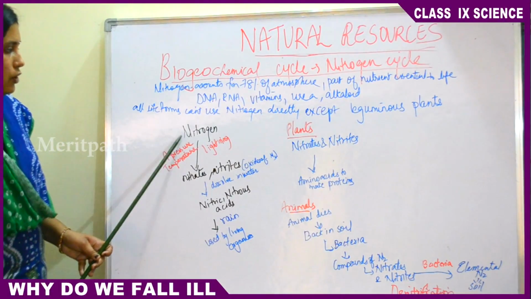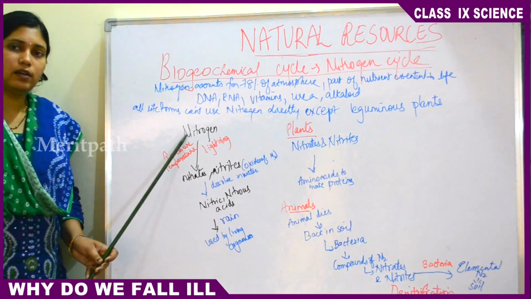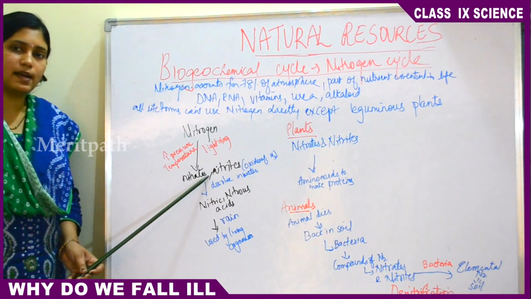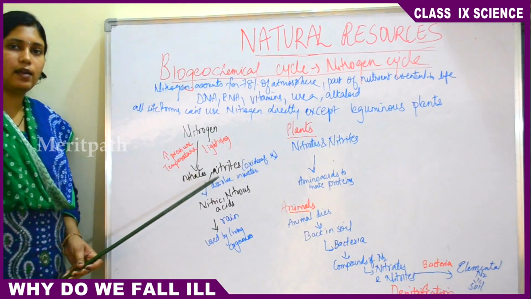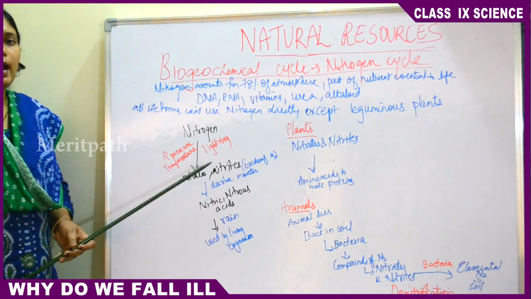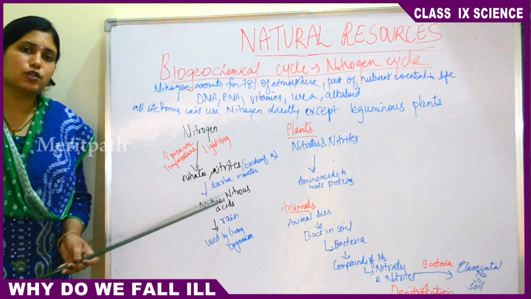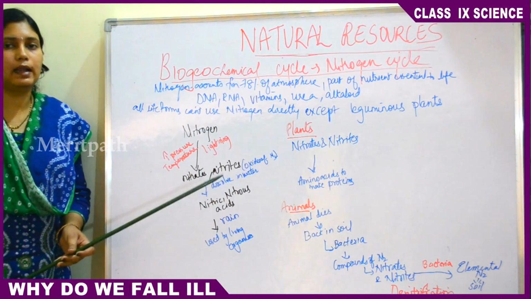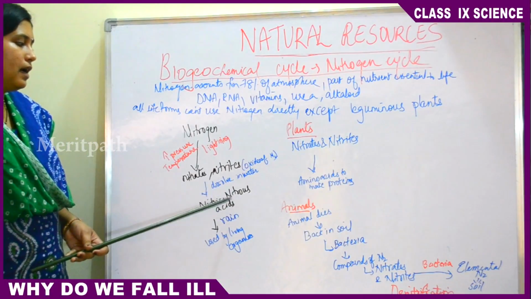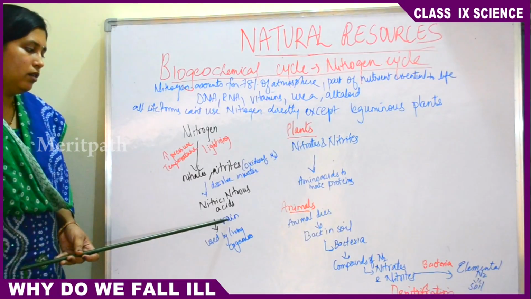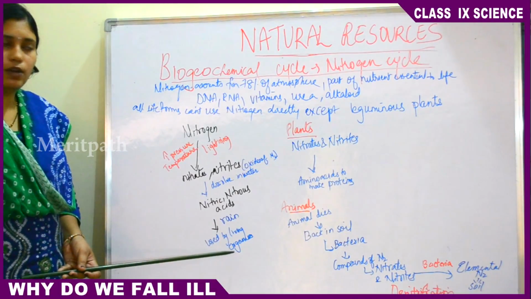So nitrogen cannot be used directly in its elemental form by organisms. It gets converted into oxides of nitrogen in the presence of lightning, high temperature and high pressure. These dissolve in water, form nitric and nitrous acid, and come back to the land as rain. Then they are used by all living organisms.